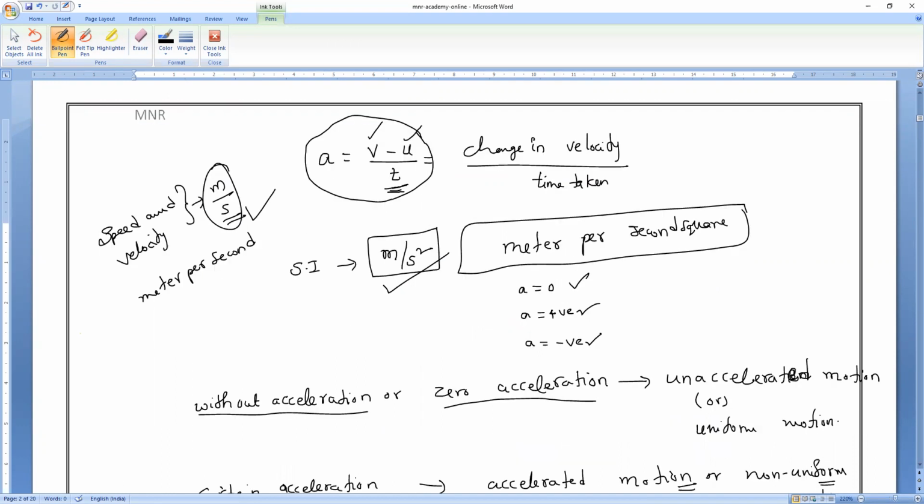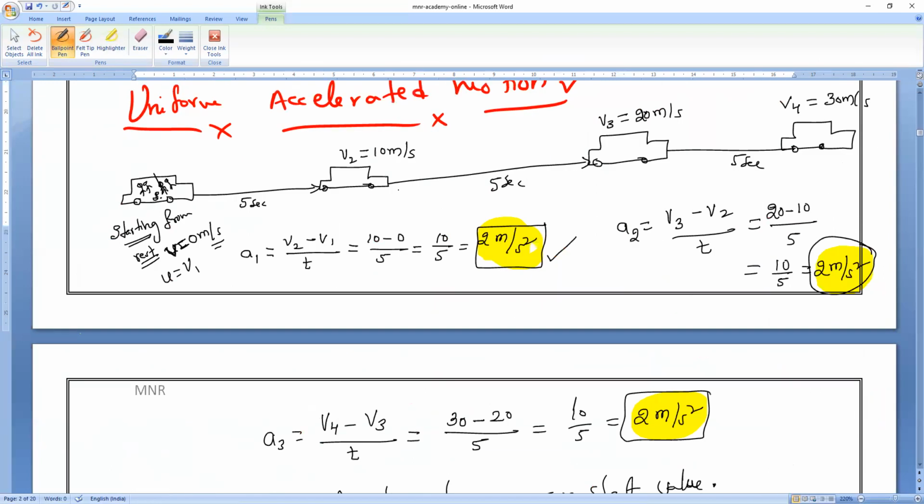That he should say. What can I do? I'm trying to make him active. T means time. You don't know, Mr. Sailesh? V means final velocity, U means initial velocity, T means time period. That's all. Okay, do it.